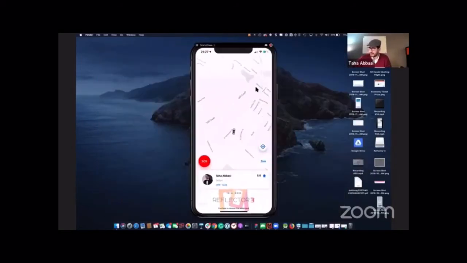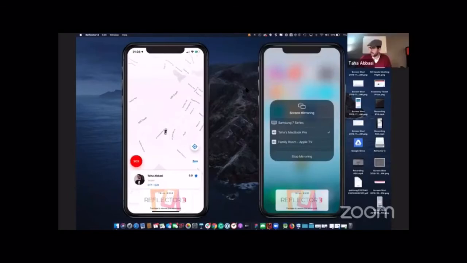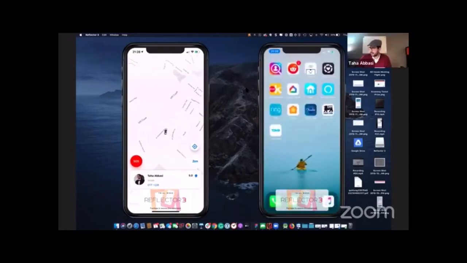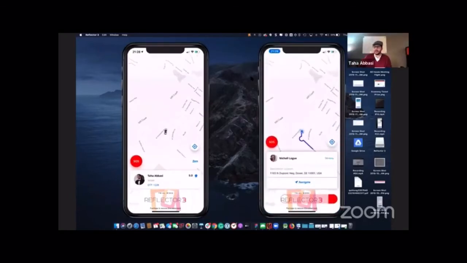Stop mirroring. Are you seeing one screen on the computer or two screens, David? One screen. Michelle's phone. Give it 1 second. There we go. Perfect. We are back in business.